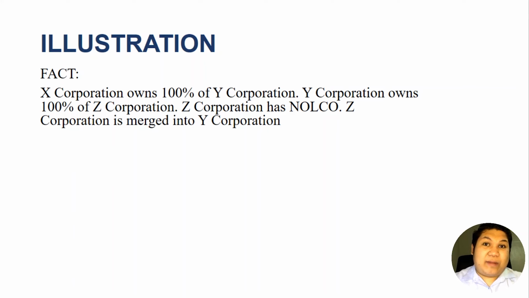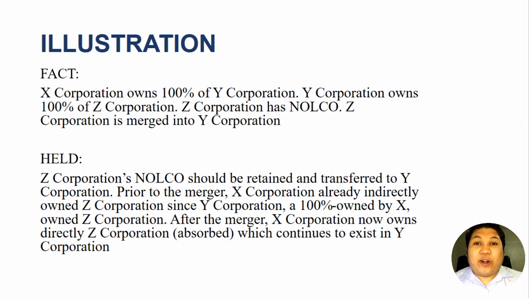Z is later merged to Y. So in short, X is the parent of Y and Y is the parent of Z. So Z has NOLCO and Z is merged to Y. So therefore, again, there is no substantial change because the ultimate owner is the same. It's X Corporation. So Z Corporation's NOLCO should be retained and transferred to Y Corporation.